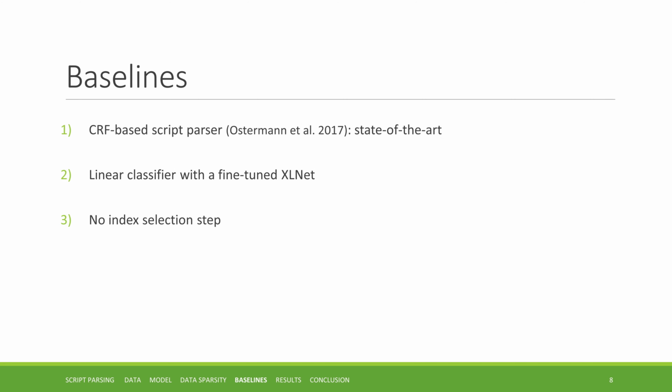We compared the hierarchical model against three baselines. We used the CRF-based script parser from Ostermann et al., which is the state-of-the-art model. Our second baseline is a linear classifier with a fine-tuned XLNet. And our third baseline is just like the hierarchical model, but we do not select the indices of noun and verb phrases, but rather use the entire input sequence.